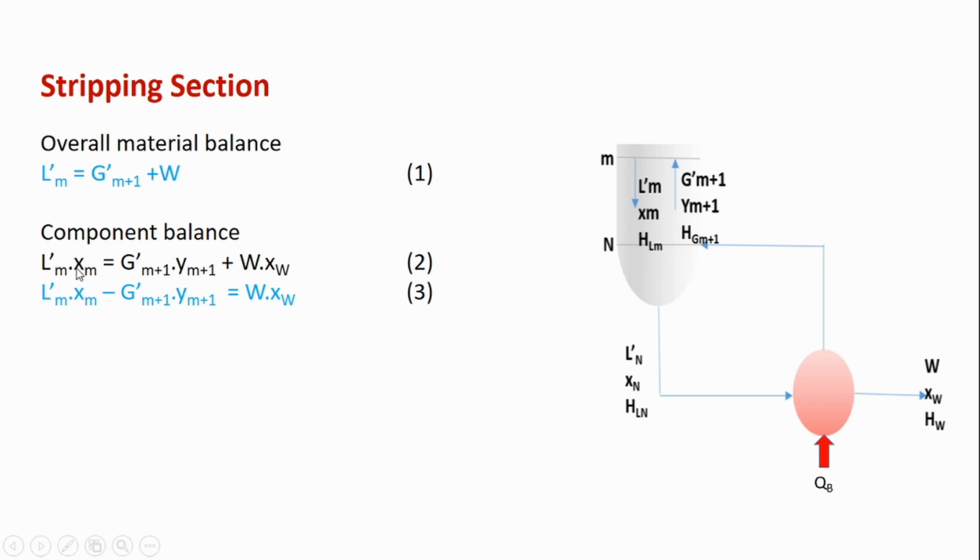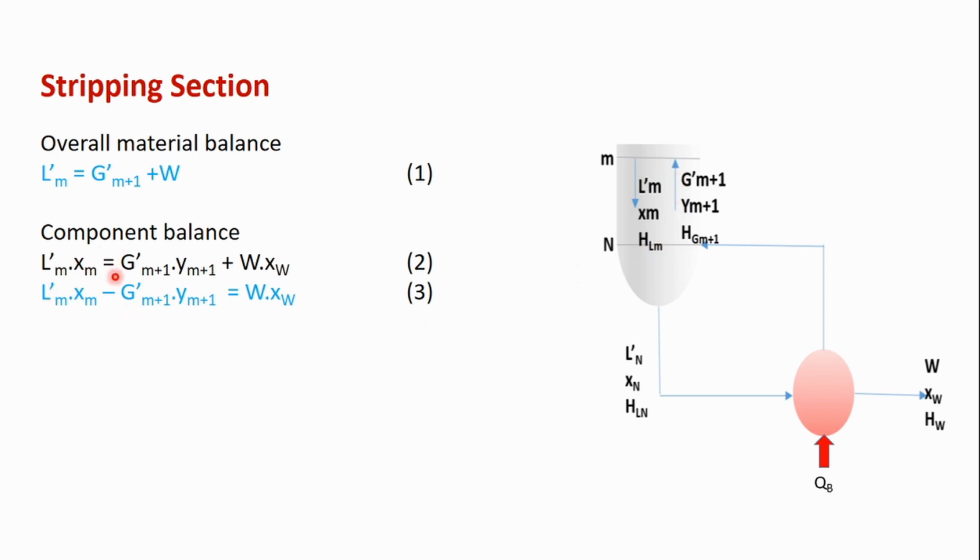Component balance multiplied by composition. So it is Lm·Xm - G'm+1·Ym+1 = W·xW. Okay, so take this Gm term over to this side. This difference will give me the net flow of component A going down, right? So Lm is going down, Gm is going up.